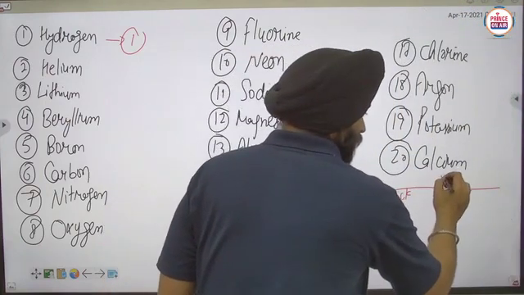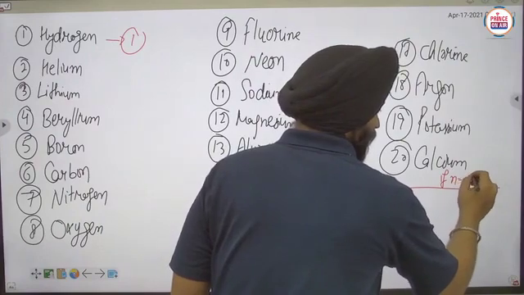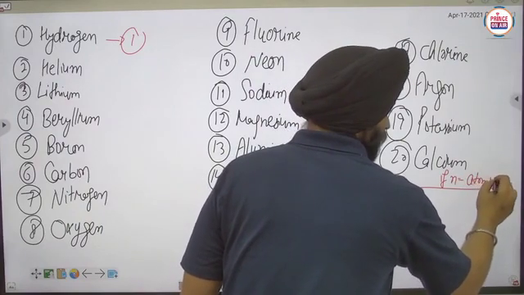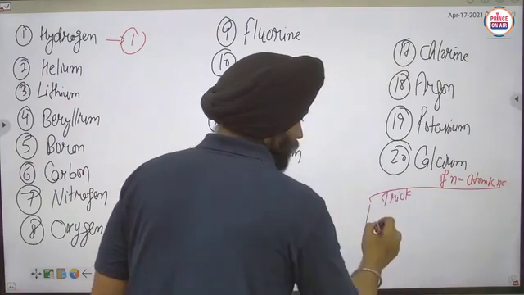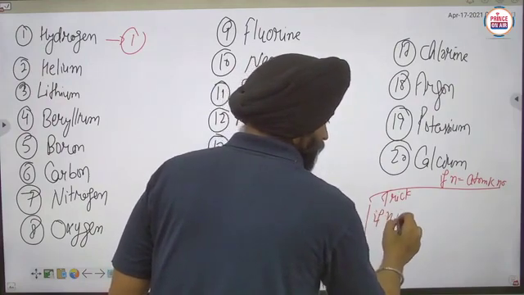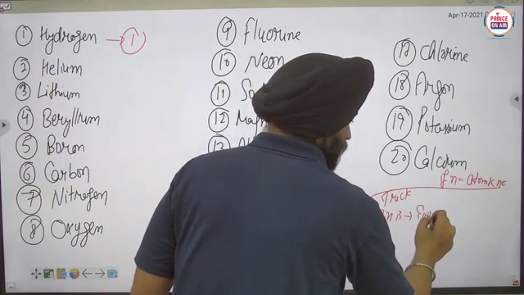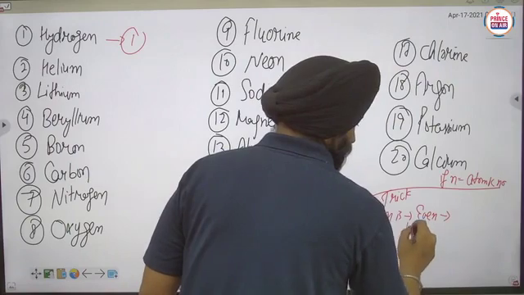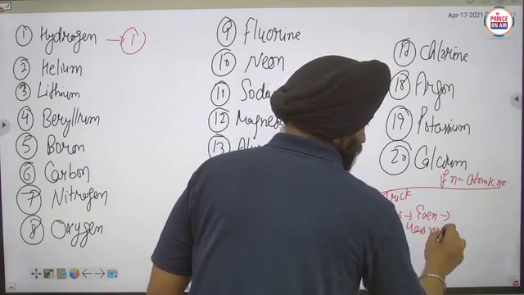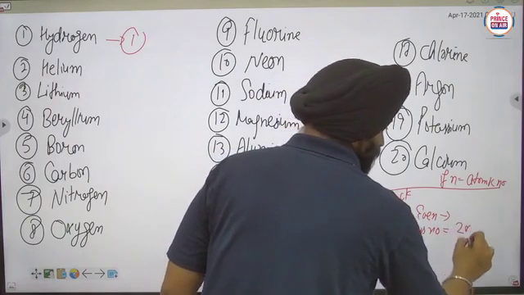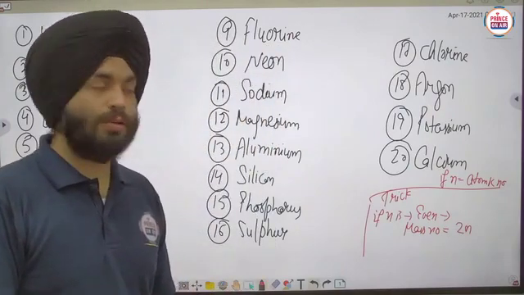If n is the atomic number and if n is even, then the mass number will be 2n. We just have to double.